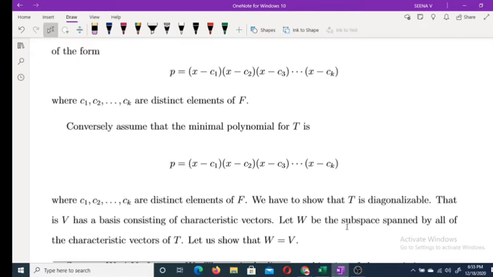Okay, let W be the subspace spanned by all characteristic vectors of T. Okay, and if we prove W is equal to V, then V has a basis consisting of characteristic vectors of T, because W is the span of all characteristic vectors. Okay, so that is our aim, to prove W equal to V.